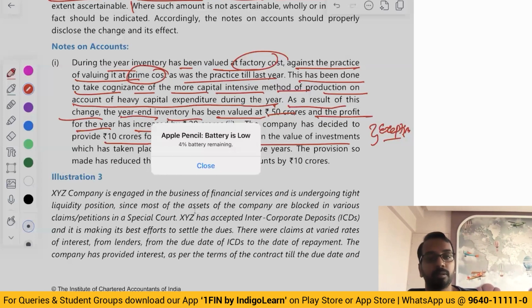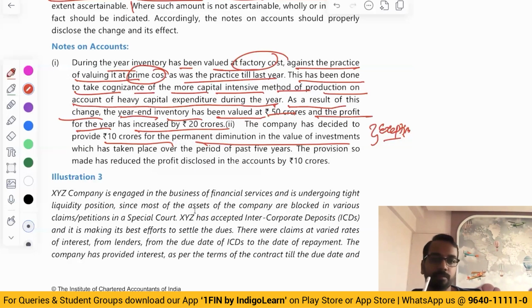Clear? Right. Now, sir, how do we remember? No need to remember everything. Just write the principles and give your conclusion.